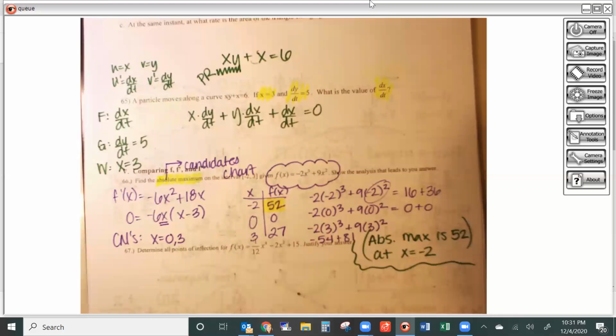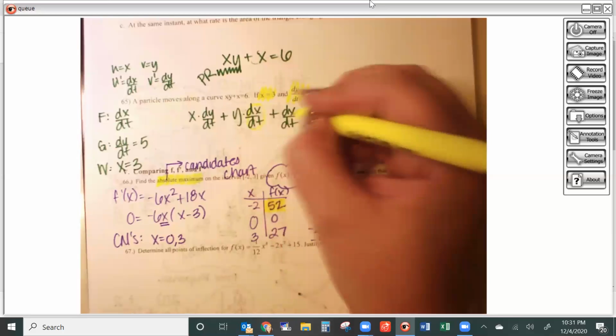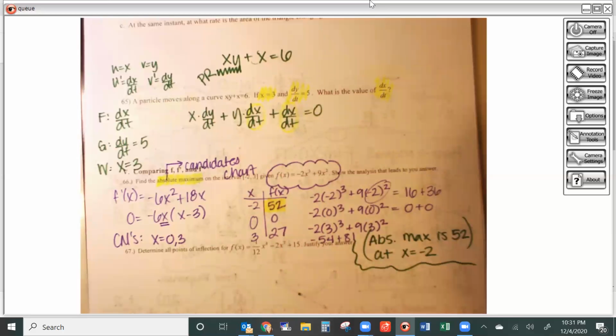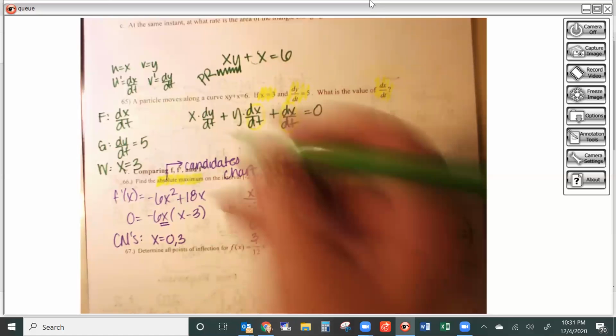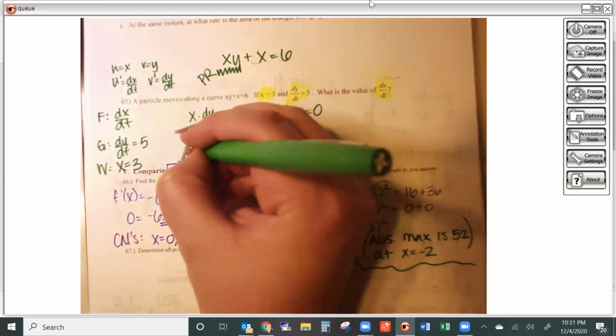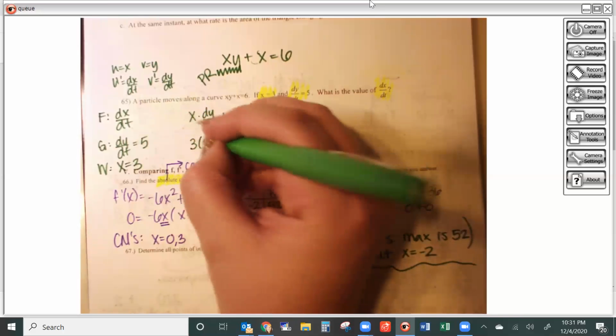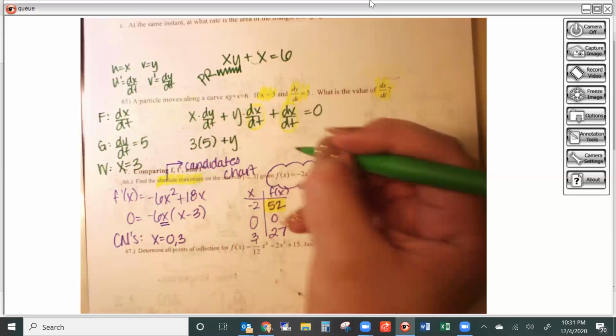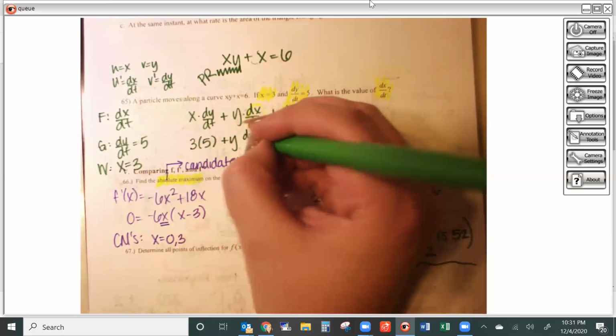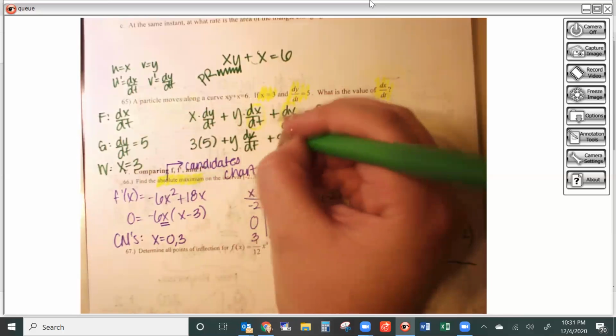Then from here, I'm going to plug in all the stuff that I have. dx dt is my unknown, so I'm not planning on knowing that, but everything else I should know. So I have my x is a 3, my dy dt is a 5, plus y times dx dt, plus another dx dt.